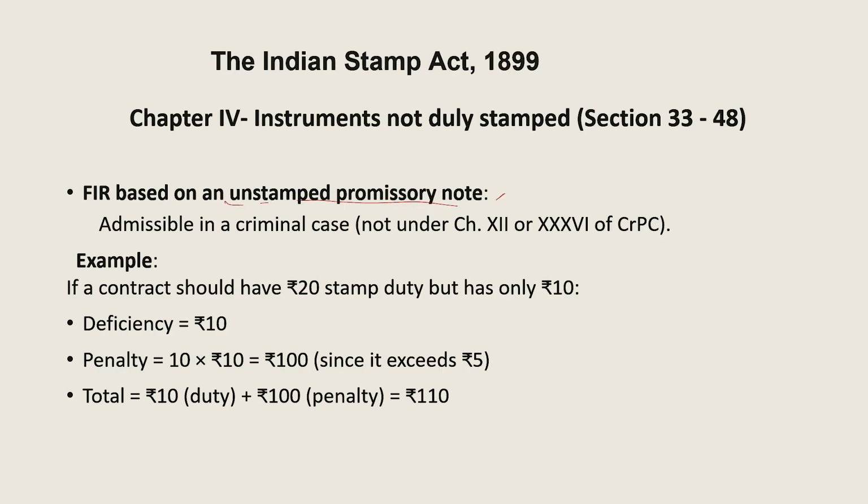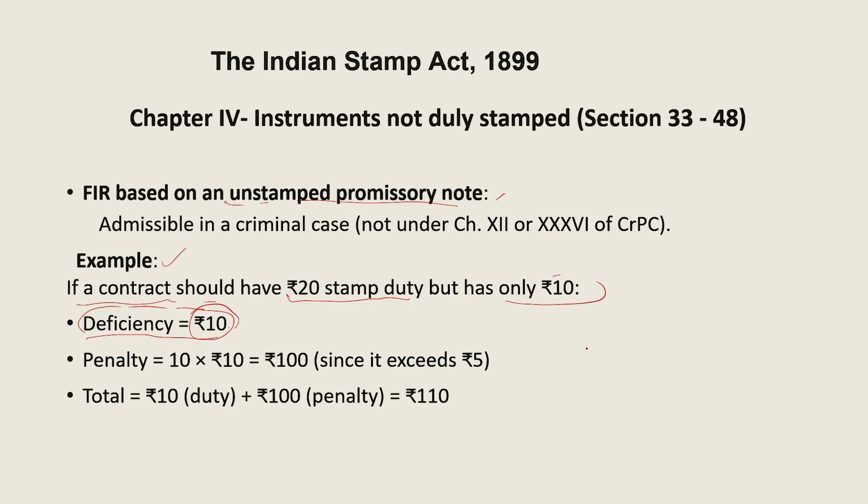Now we'll see a few examples for this. A contract should have 20 rupees stamp duty, but how much stamp duty has been paid for that? Only 10 rupees has been paid. Out of 20, only 10 rupees has been paid. How much amount is supposed to be paid? 10 more. So the deficiency is 10 rupees. Now what will be the penalty?